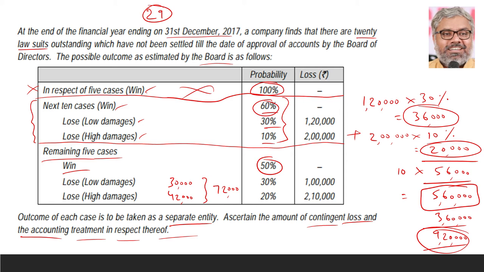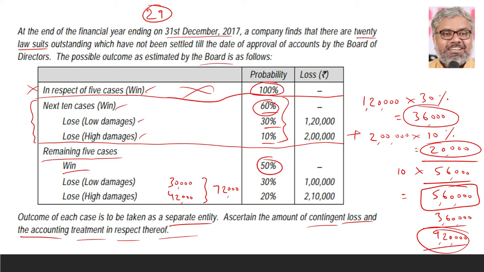Whether the provision should be created or not is again a definition that has to be followed. Whether there is any existing liability, do we know the judgment already? We don't know that. Are we already having a present obligation? We don't have that. We may have, we may not have. And that means it is going to have a future obligation, possible obligation, which might or might not occur, and that might depend upon the occurrence or non-occurrence of a future event, whether we win or lose. And that is not in our hands. That is in the hands of the judiciary, the judges. So that is definitely a contingent liability.